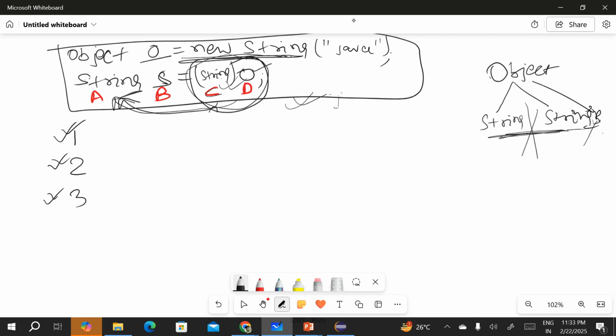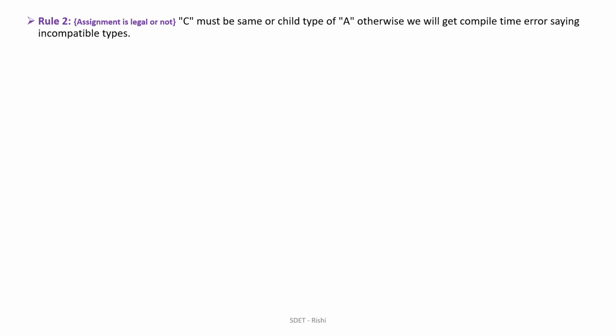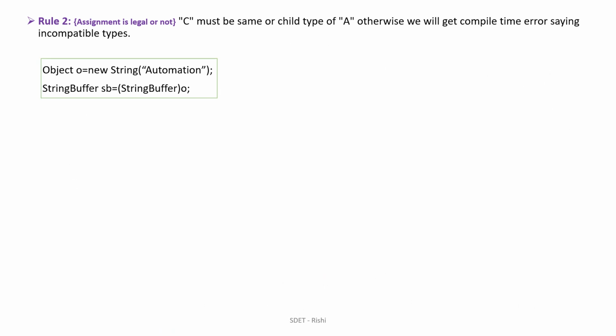If it is not the same, for example if you write Object here and String there, then there is a parent-child relationship, and that is also fine. If it is not, we will get a compile time error.